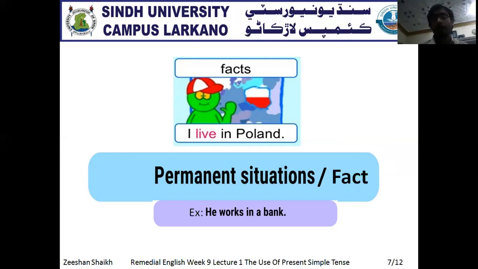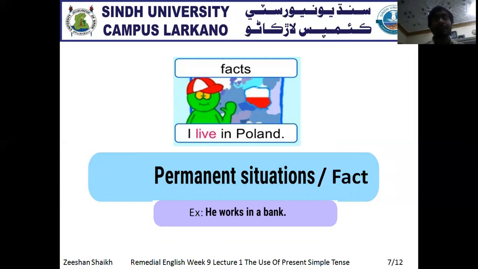Likewise, as usual, especially your cousins, your friends usually ask you where do you study. You definitely say that I study in University campus Larkana. Now that becomes a permanent situation because you are permanently working over there, and this becomes the fact.